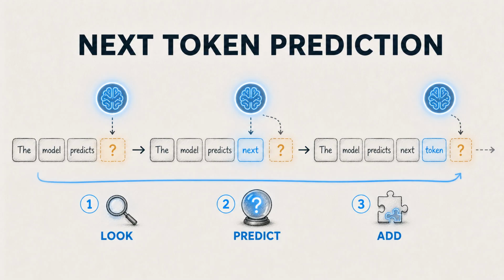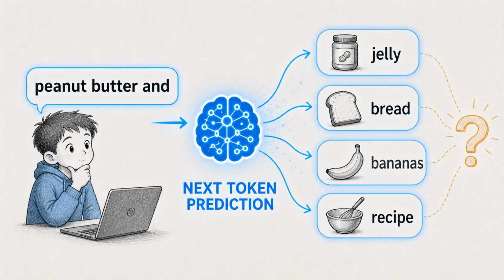At the heart of the process is next token prediction. The model looks at the current sequence and estimates which token is likely to come next. Then it adds one token, looks again, predicts another, and repeats. A long answer is built one small step at a time. If the prompt says "peanut butter and," many continuations are possible. The model might give jelly, bread, bananas, or a recipe. It is not searching a single stored sentence. It is weighing possibilities based on patterns it has learned from many examples of language.